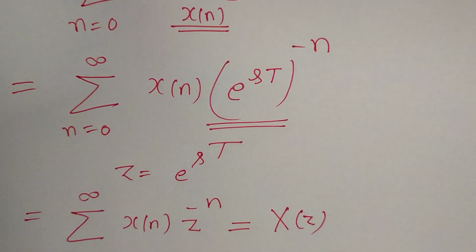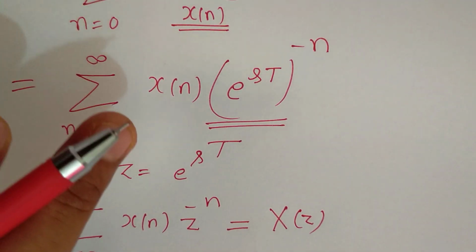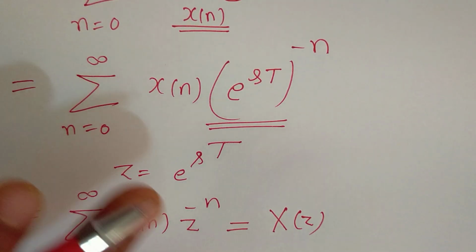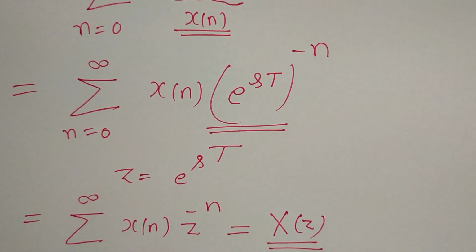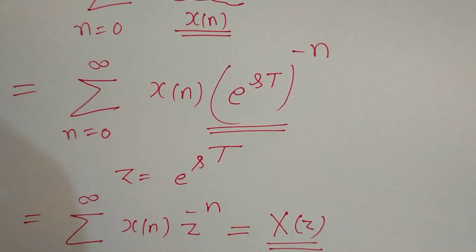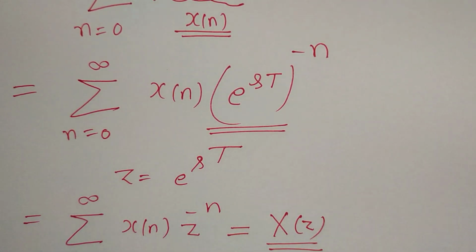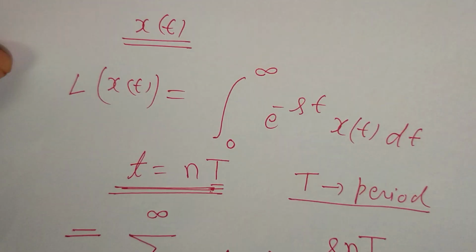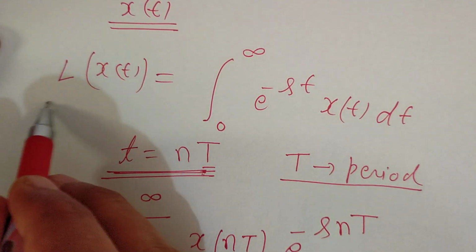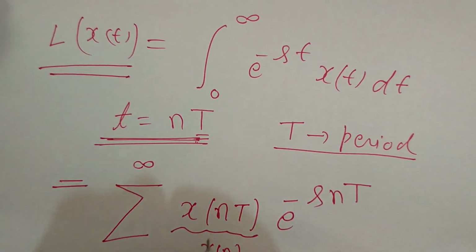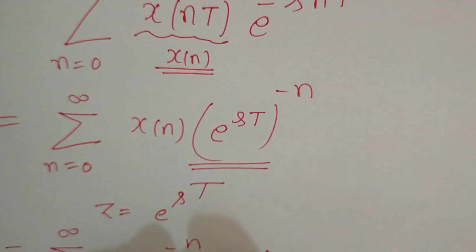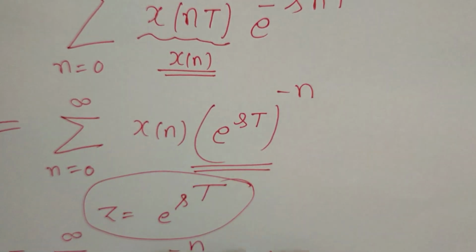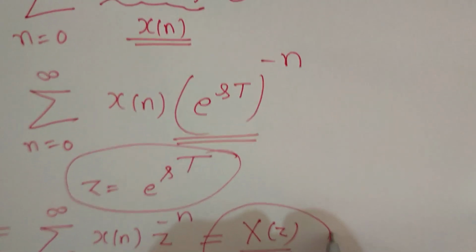We started with the Laplace transform, and using two substitutions we got the Z transform. So we can convert the Laplace transform into the Z transform using these two transformations: t equal to nT and one more substitution z equal to e^(sT).